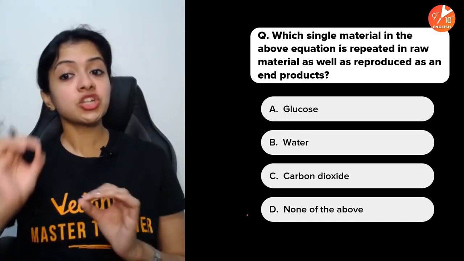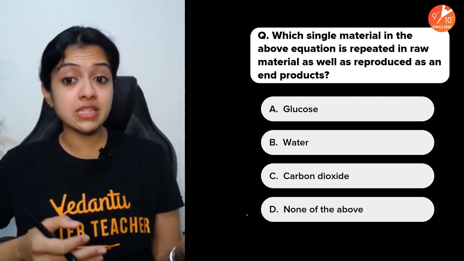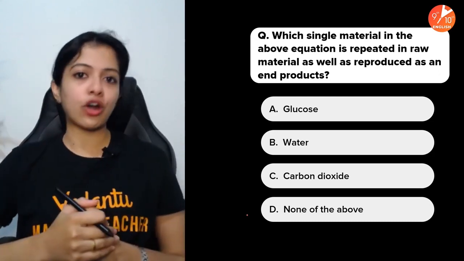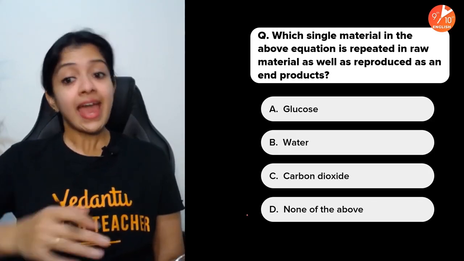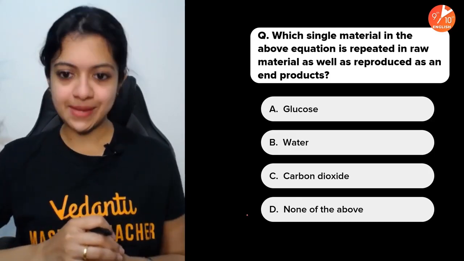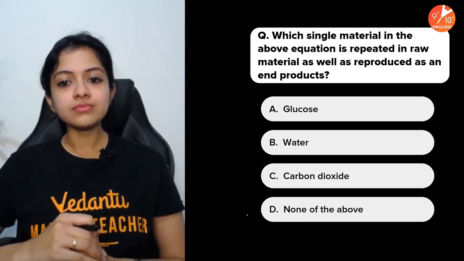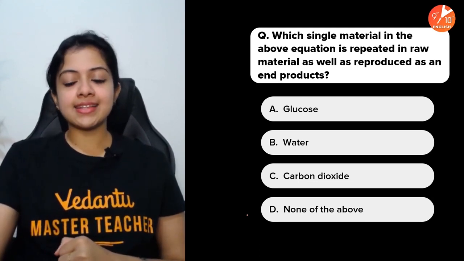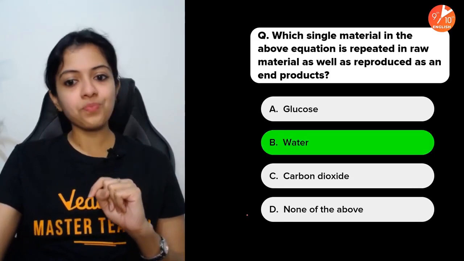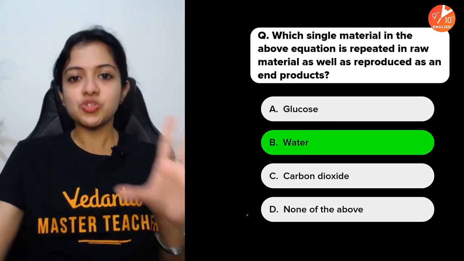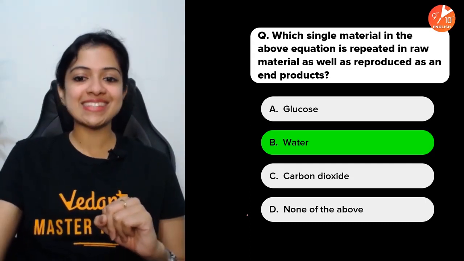Now, which single material in the previous equation is repeated in raw material as well as reproduced as an end product? Remember, there's one which is a raw material of photosynthesis. It's also one of the end products. What is it? Glucose, water, carbon dioxide, none of these? And your time ends in 3, 2, 1, and go. The answer is water, of course. 12 water molecules as the raw material, 6 water molecules as the end product.